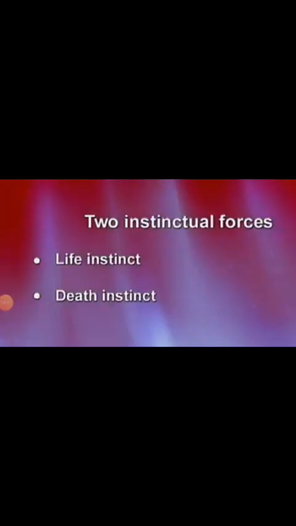That means the id is working through the pleasure principle. It only focuses on fulfillment of its needs. And the ego is a mediator or a balancing body which tries to balance between the superego and the id.